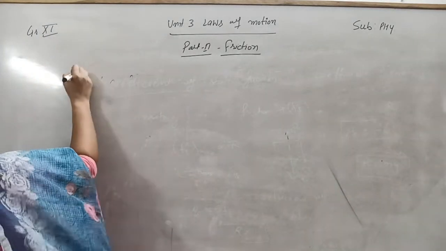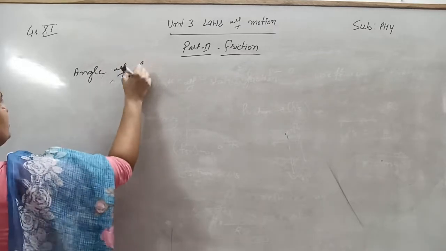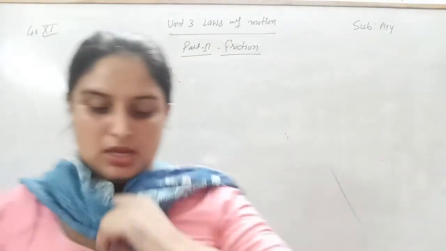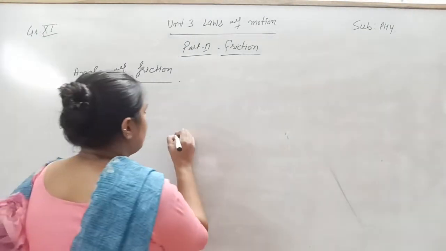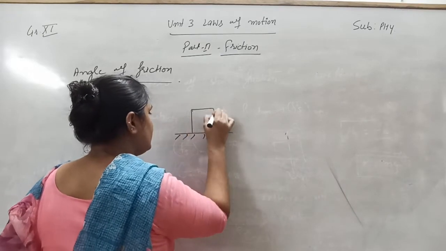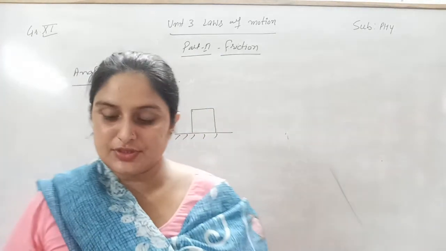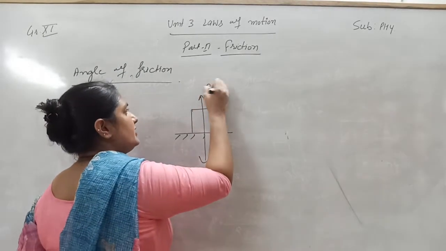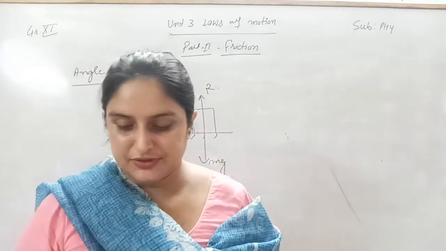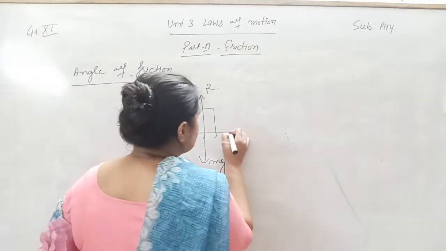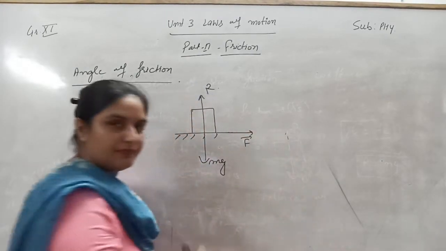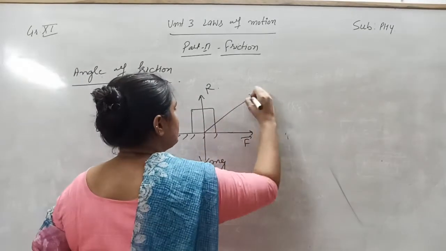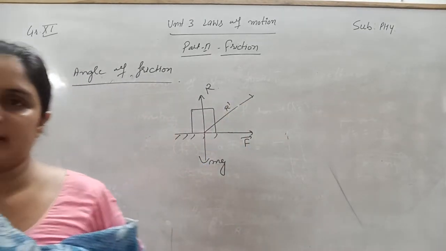So the first one is the angle of friction. In the angle of friction, I am talking about any surface on which a block is placed. The weight of the block is acting vertically downward and the reaction is acting vertically upward. Now let us suppose this is the applied force F. And the resultant of the reaction and applied force F is R dash.